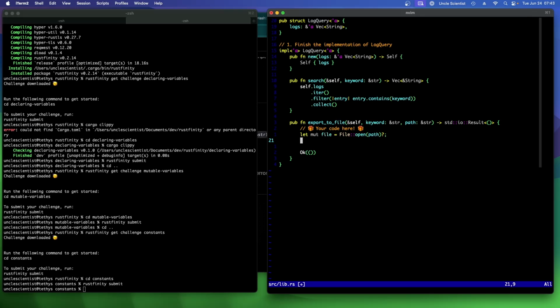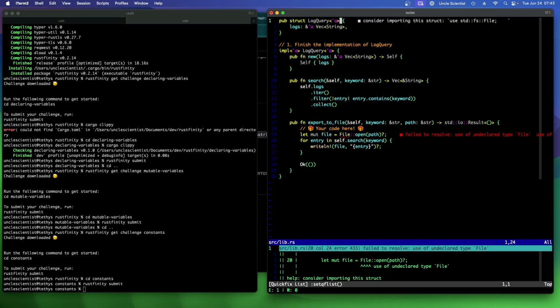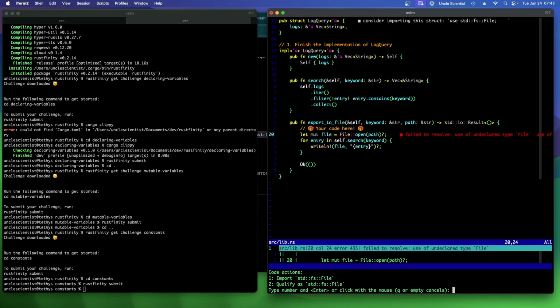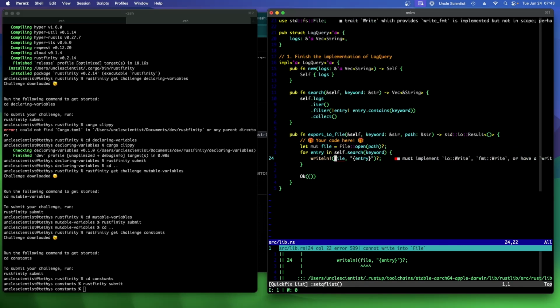So we basically just say for entry in self search keyword, writeln bang file entry, question mark semicolon. But I think we need the trait. Yeah, right. I forgot to do this part. Yeah, IO write. Okay. And so we need to implement, yeah, we have to import.